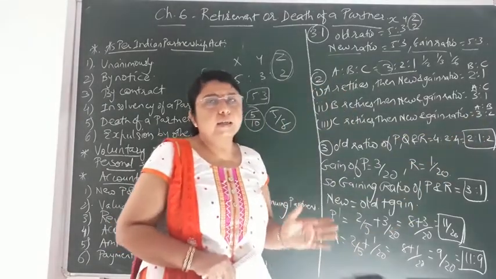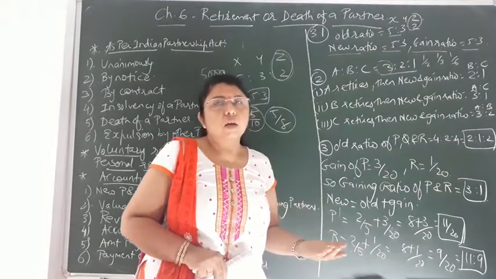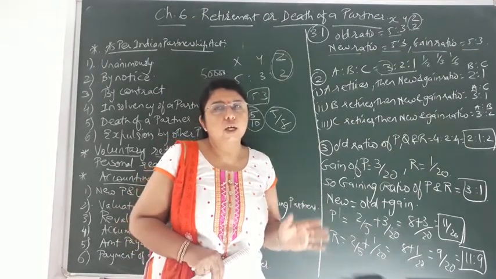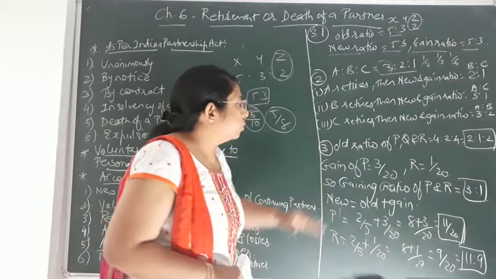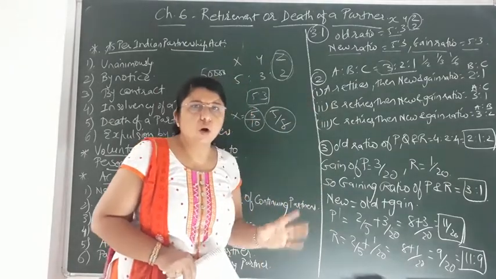So just deducting the share of the retiring partner, the remaining share would be the new share and the gaining ratio between the continuing partners. Okay, so these two sums were quite easy, just for understanding.